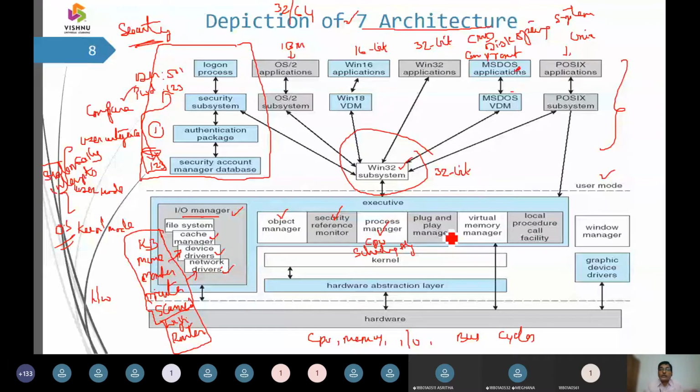And this plug and play is going to have some USB. It is going to have universal serial bus, and it is going to connect up to 128 devices. So you can link up a webcam to a laptop with a USB port. You can link up a mouse or a keyboard, some drawing board, everything. So all the components that we are going to link up to the CPU, that is the position where we say it is a driver, and to that location we say it is plug and play.